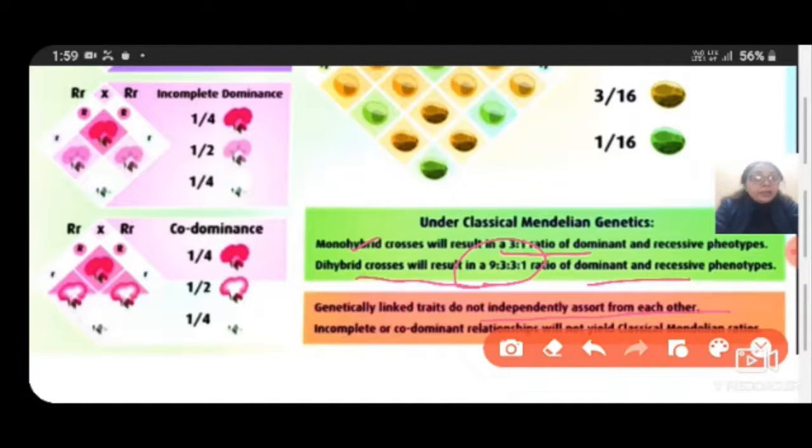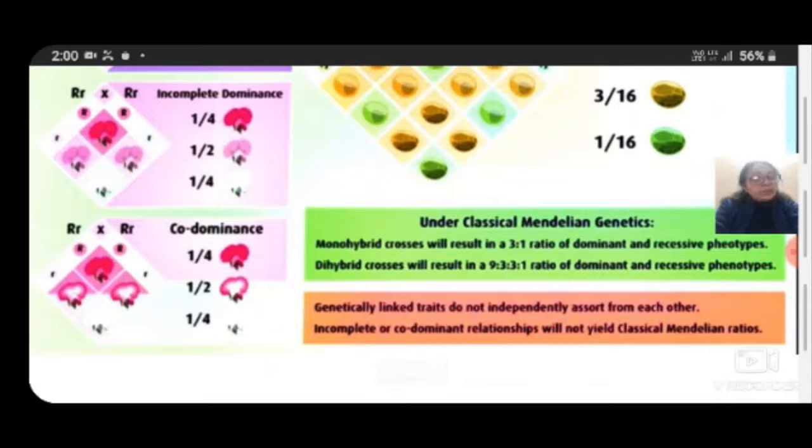Why? Incomplete or co-dominant relationships will not yield classical Mendelian ratios. As we know, so many somatic characters come from parent to the new generation, and they have to come as they are. So that's why these laws are not applicable for incomplete or genetically linked traits.